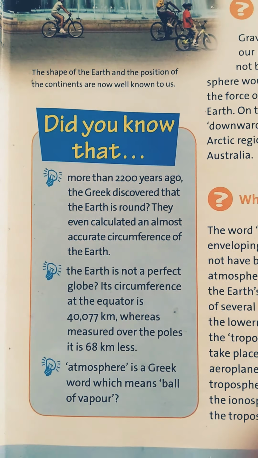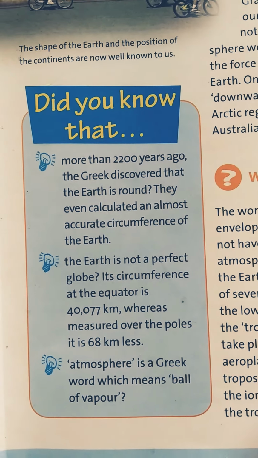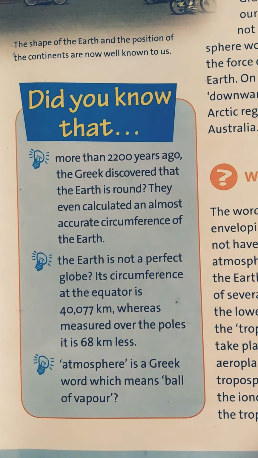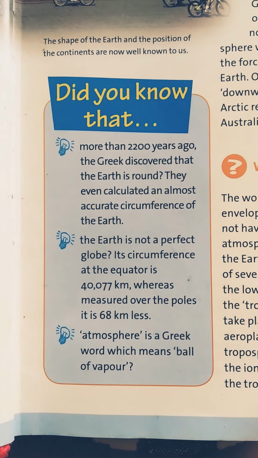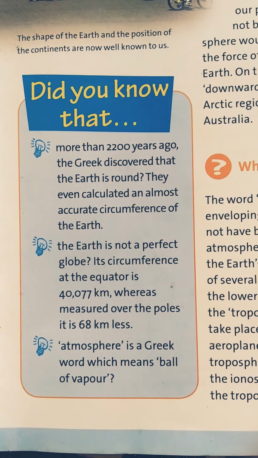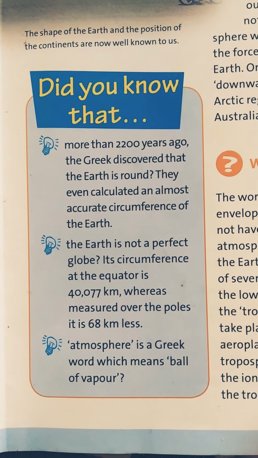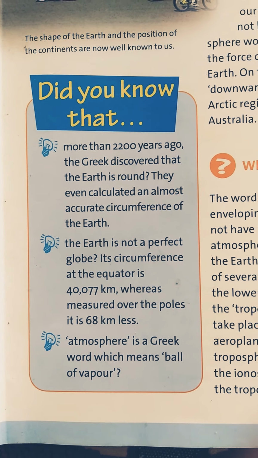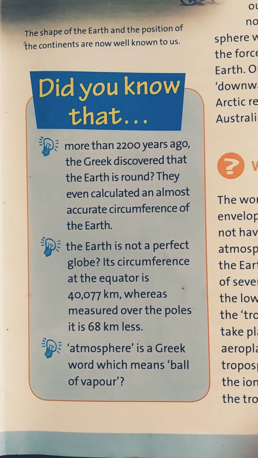2,200 years ago, the Greeks discovered that the earth is round and calculated its dimensions. It is a great thing, because technology was not available at that time, and how they did it, we don't know, we only know this.